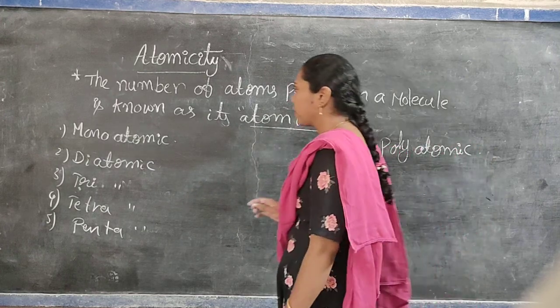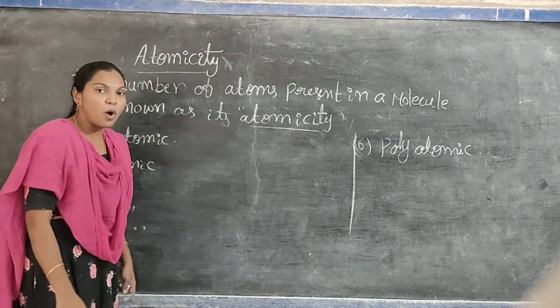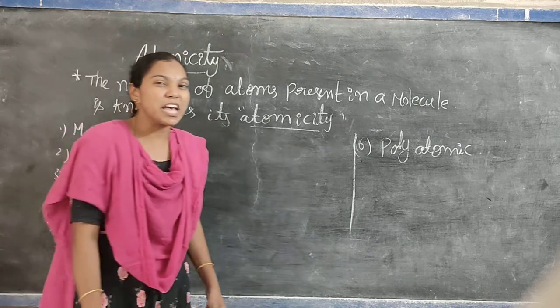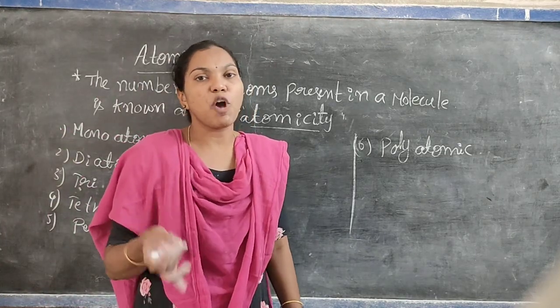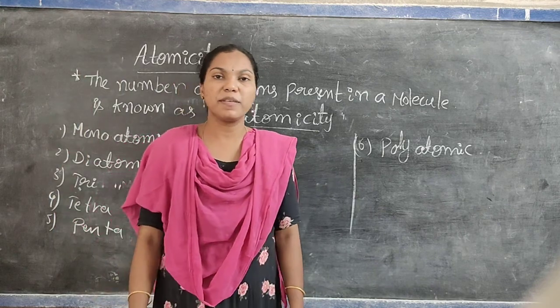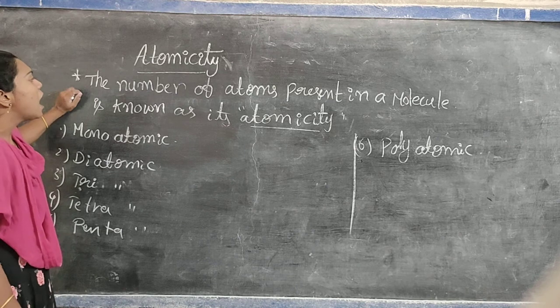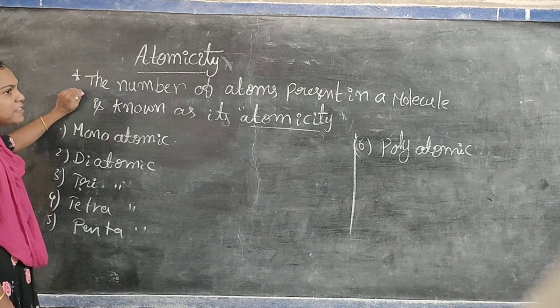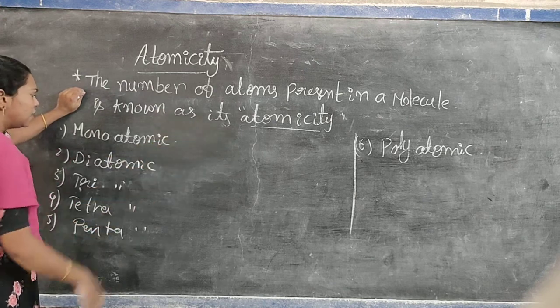So what is meant by atomicity? We can clearly know how many atoms are present in a molecule. That number is known as the atomicity of a molecule. Based on that number, we can classify the atomicity into different types.